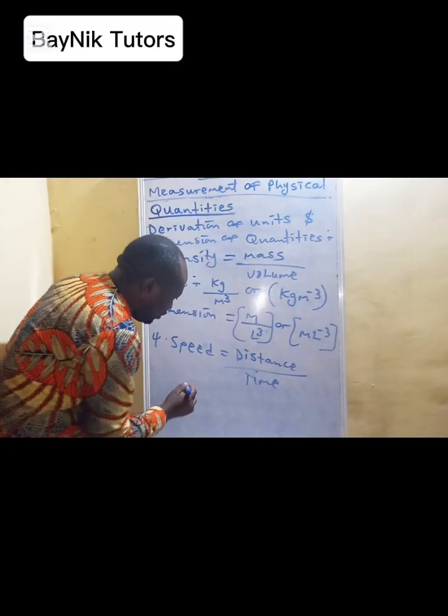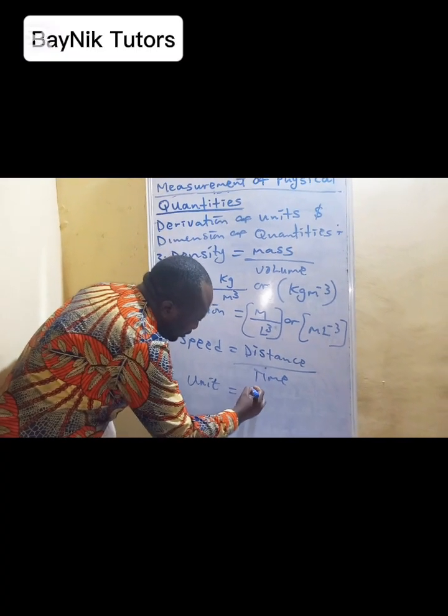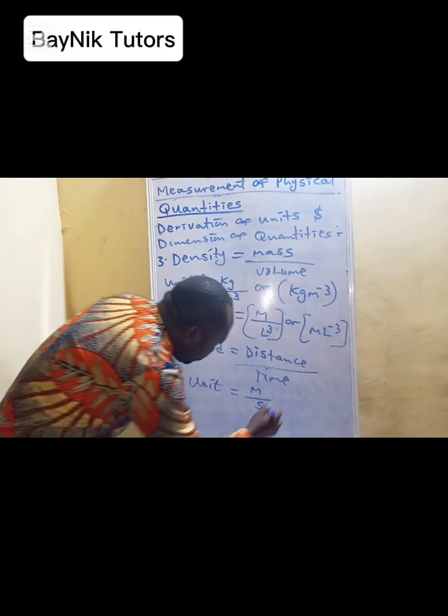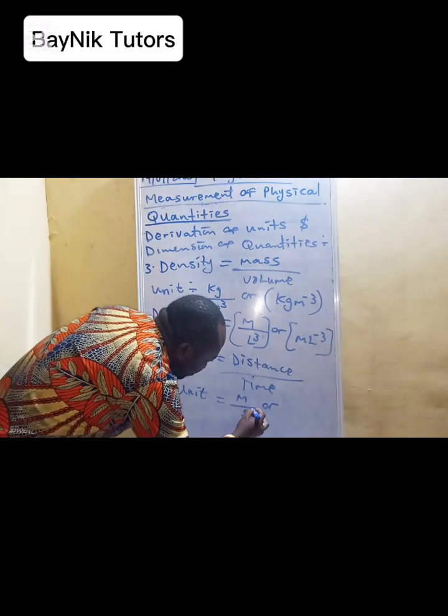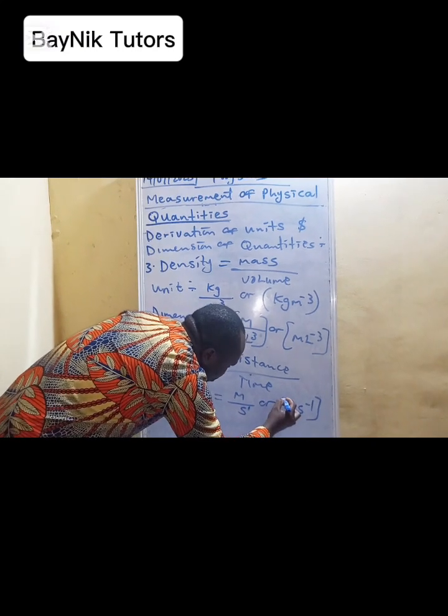In terms of the unit, distance is meter, time is seconds, so it is m s raised to power minus 1.